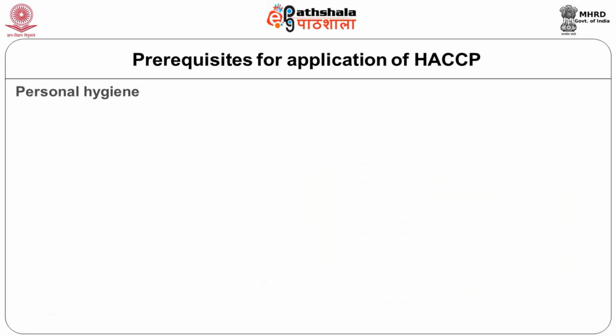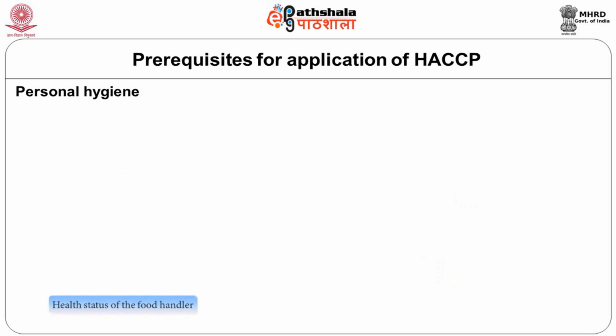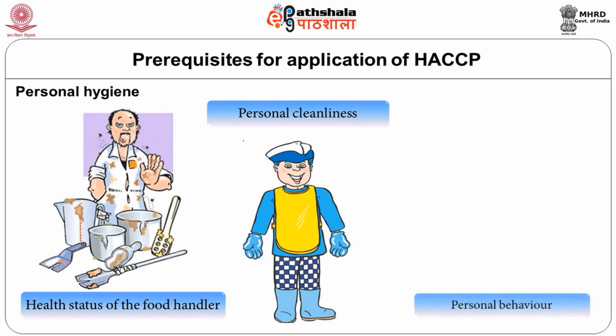And the most important thing in the prerequisites is personal hygiene. How people in your unit are, what is their personal hygiene, whether they have any bad behaviors like pan chewing habit, whether they comb their hair properly, whether they wash their hands properly, whether their attire is good.